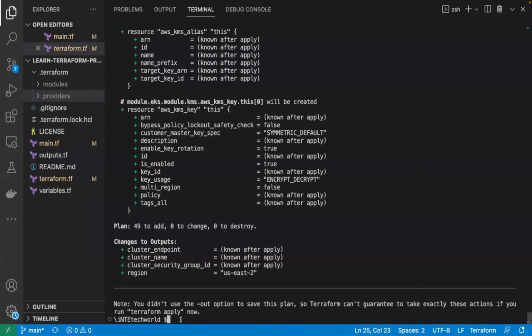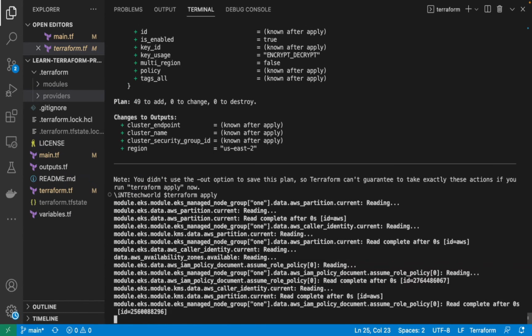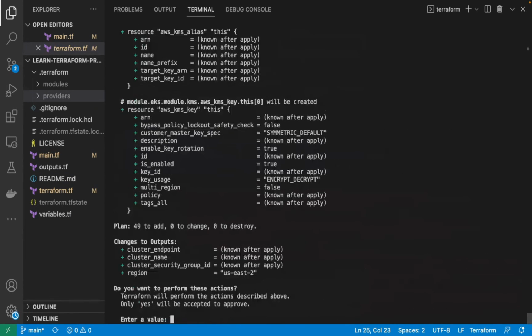Or you can also run it directly. Since I'm just running locally, there is no other user running Terraform plan and apply in parallel with me, so I can just run it. I don't need to save it in a file. I know these are the resources I'm going to create, so I'm just going to run Terraform apply. Before it implements all the resources, it will ask me to confirm, so I give yes.